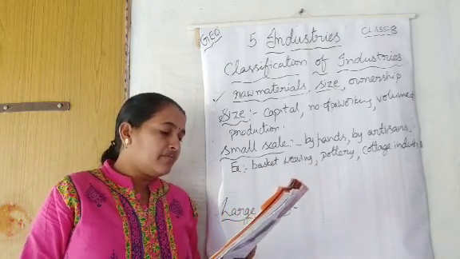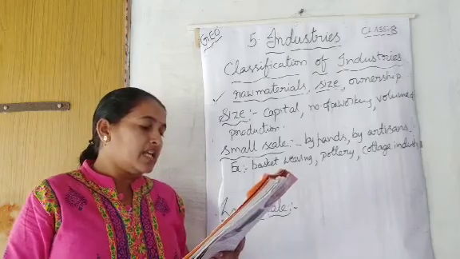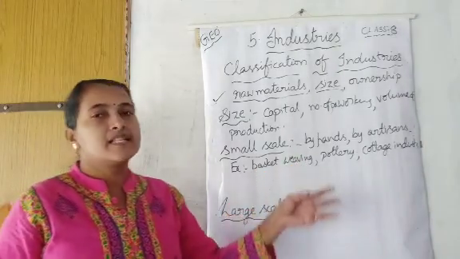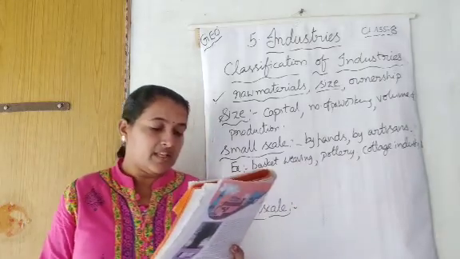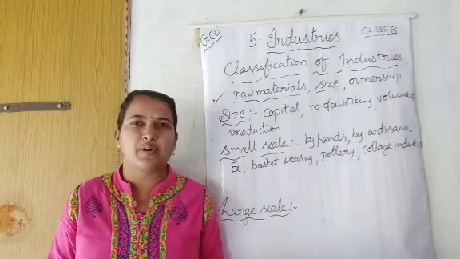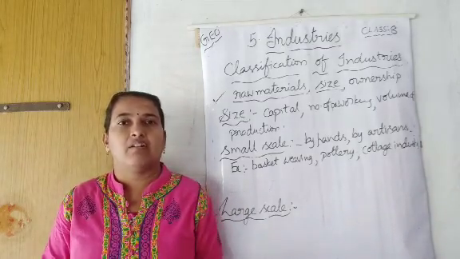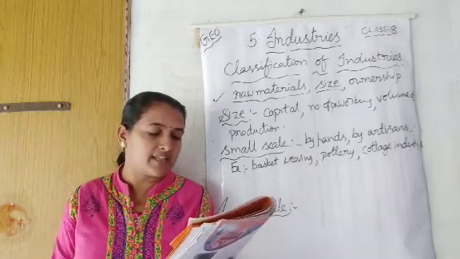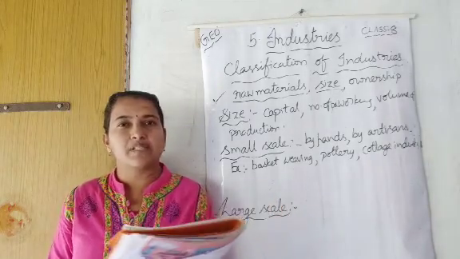Basket weaving, silk weaving and food processing industries are small scale industries. Food products, you know now already. Pickles, powders, everything will come under this. Bakery items, all those.